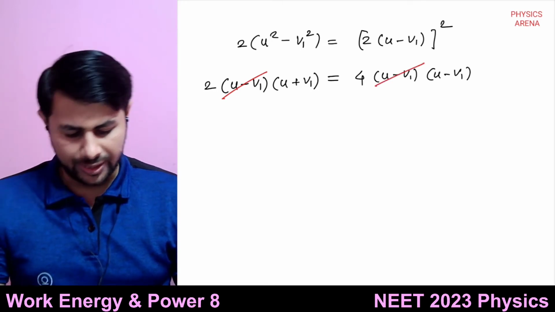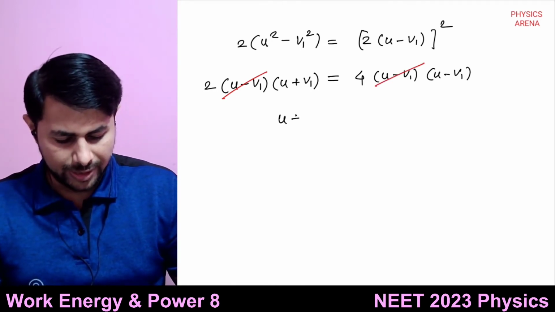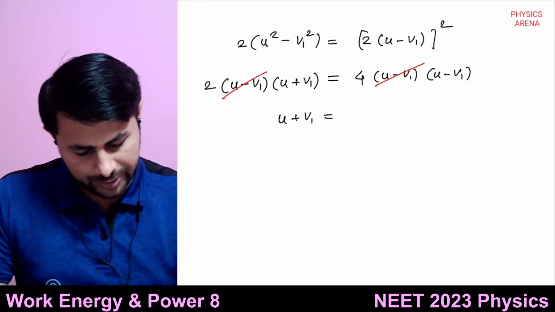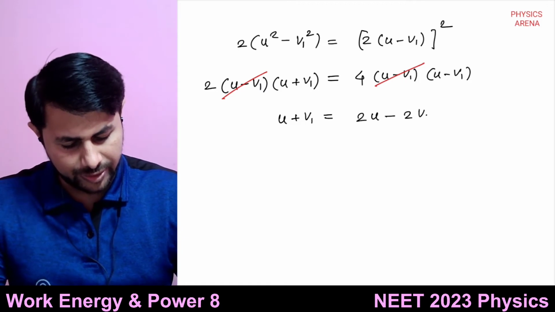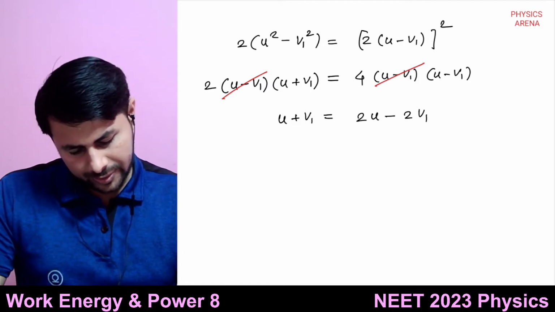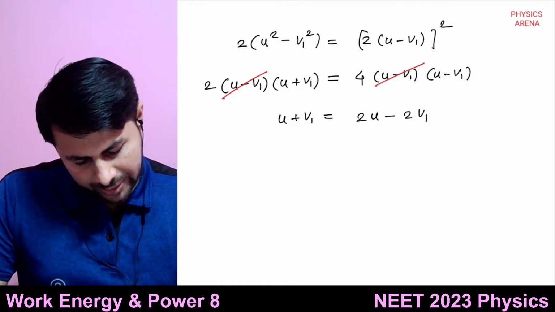Okay, and then we can divide by 2 also. So u plus v1 is equal to 2 times u minus 2 times v1. This is what we get.